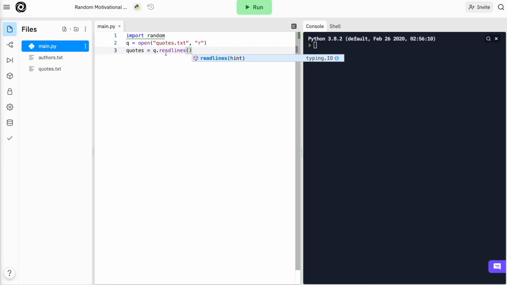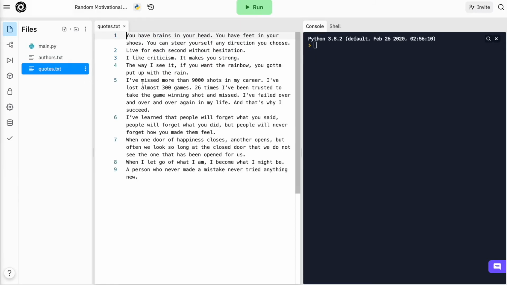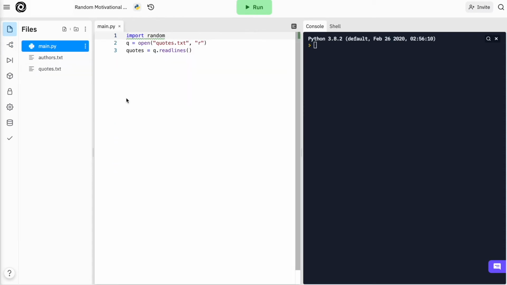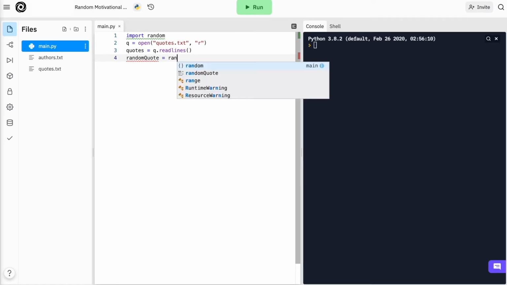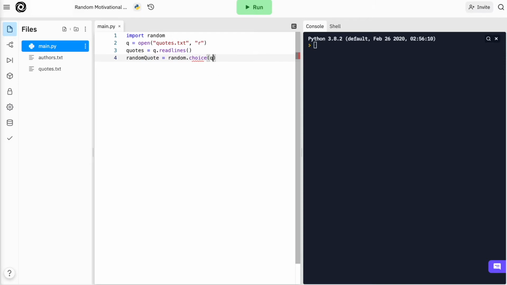What this means is that it's basically going to convert everything that's inside this file into a list of different items. So once I have this list, I can choose a random item from this list. That would be random quote is equal to random.choice of quotes.